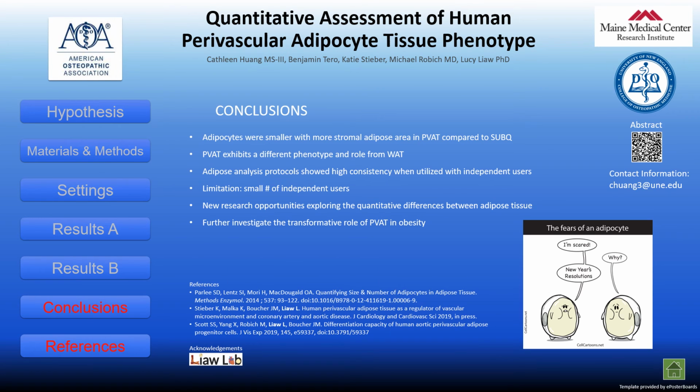After bombarding you all with numbers and data, this is my conclusion. Adipocyte size, number, and stromal area were quantified. We found that overall, adipocytes were smaller with more stromal area in PVAT compared to sub-Q. This demonstrates that PVAT exhibits a different phenotype and role from white adipose tissue. With the capability to quantify, more research can be conducted to discover the different paracrine signaling of PVAT.